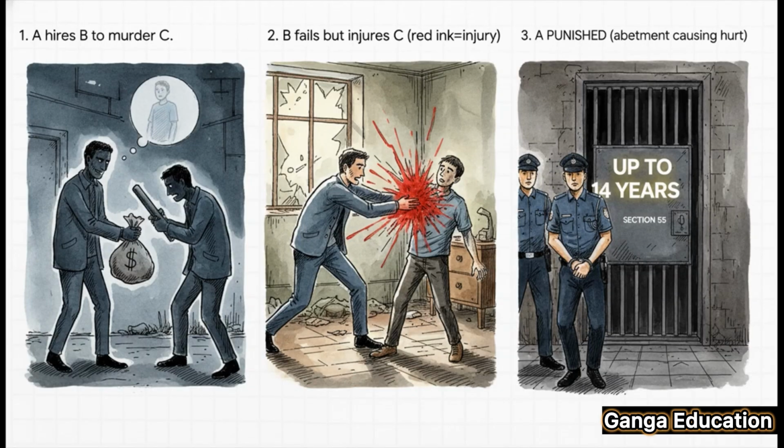Let's see this in action with an example. A hires B, a hitman, to murder C. B makes the attempt, but fails to kill C, only managing to injure him. Now, even though the murder never happened, A, the person who instigated the whole thing, can be punished with up to 14 years in prison simply because hurt was caused as a direct result of his abetment.